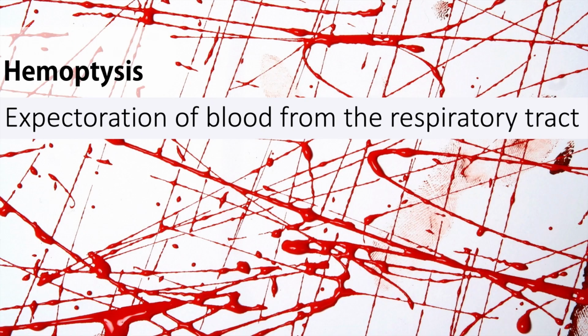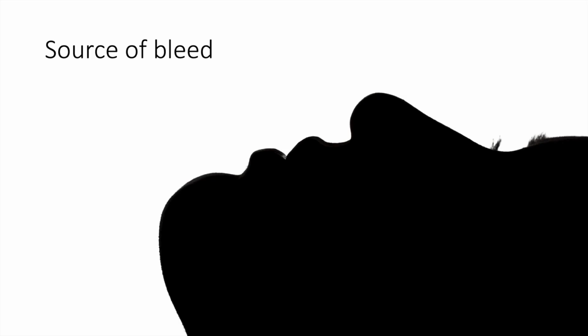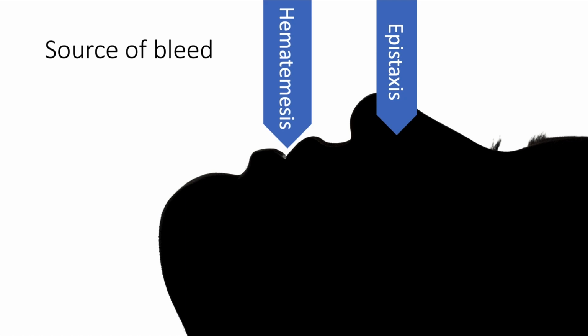Hemoptysis is defined as expectoration of blood from the respiratory tract. The source of the bleed, in addition to from the respiratory tract, may be from the nose, in which case it is epistaxis, or from the gastrointestinal tract, in which case it is hematemesis.